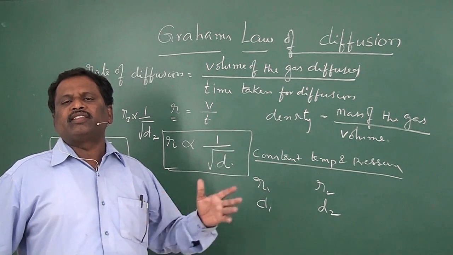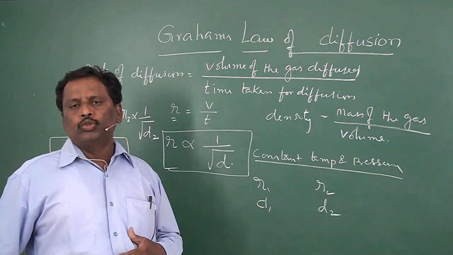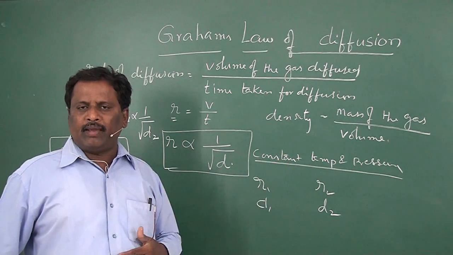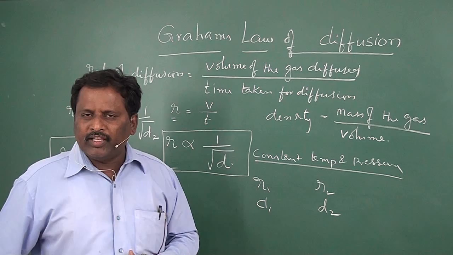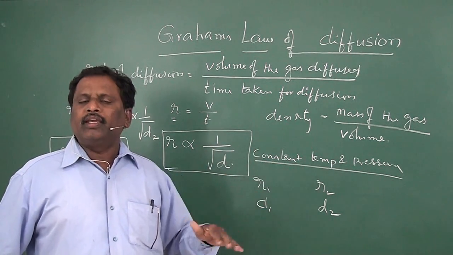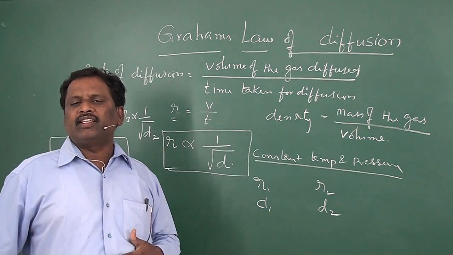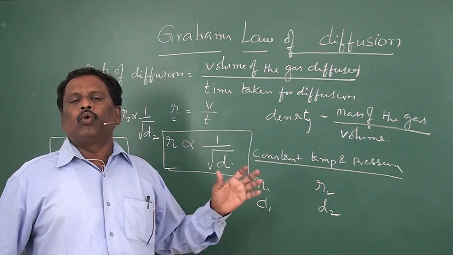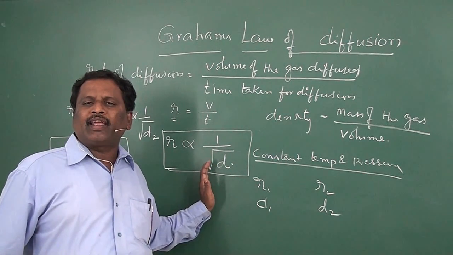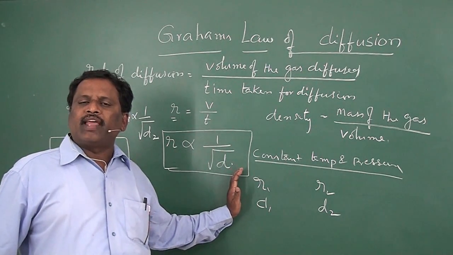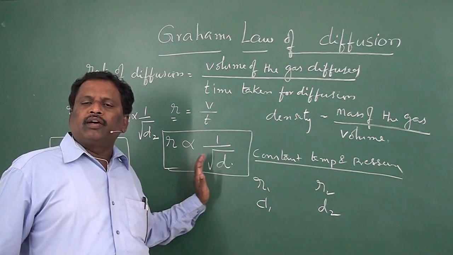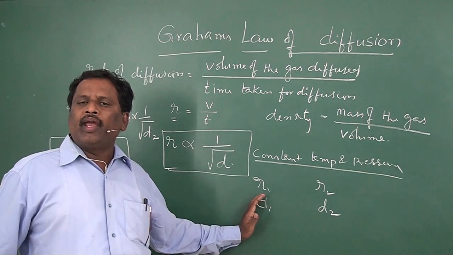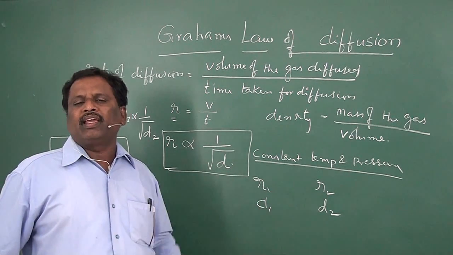What is density? Density is mass by volume. At given conditions, if the mass of the gas is m and the volume of the gas occupied is V, then m by V is d, small d, density. Therefore, Graham's law mathematically can be expressed as rate of diffusion r is directly proportional to 1 by root d, where small d is the density of the gas.